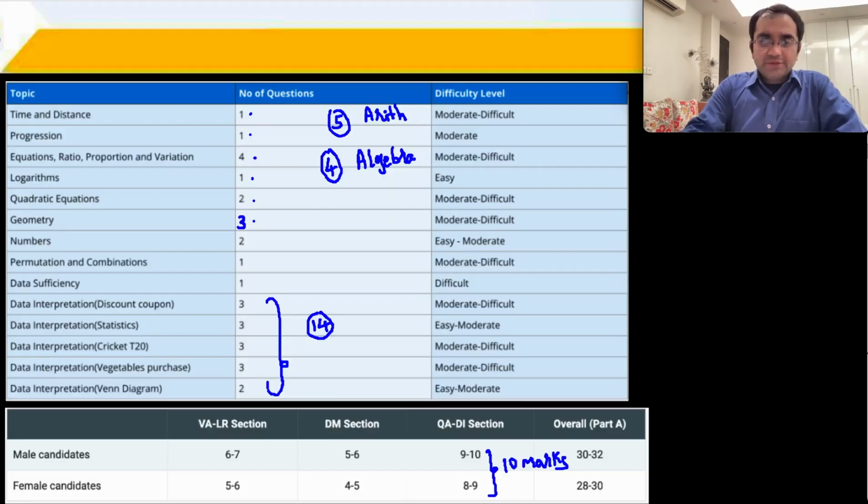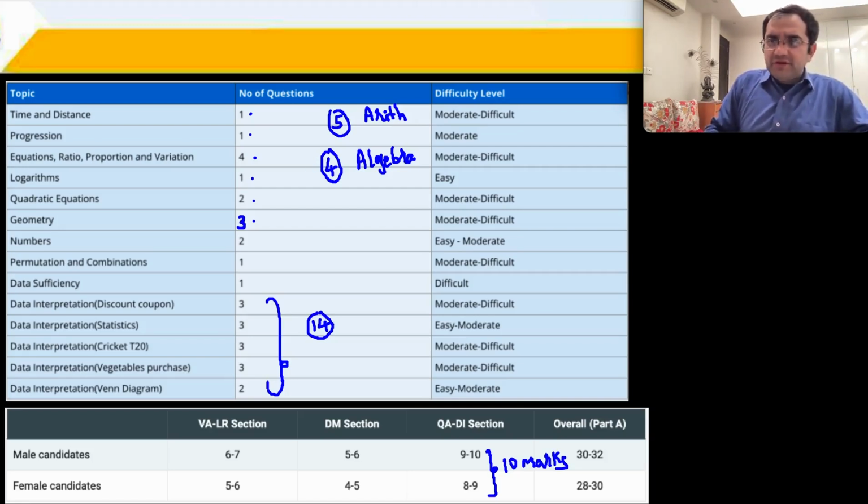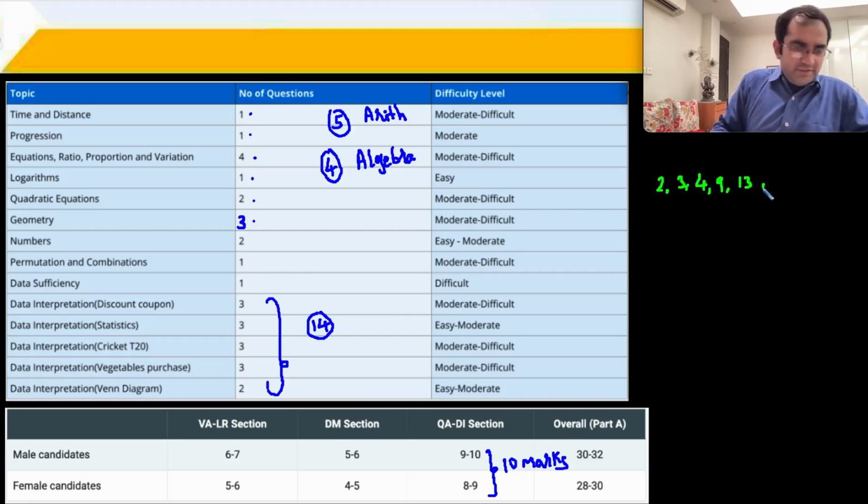So now if I were to write out the questions that एक average level पे का student कर सकता था इसको, 2, 3, 4, 9, 13, ये 5 सवाल, 16, 19, 24, 25, 26.